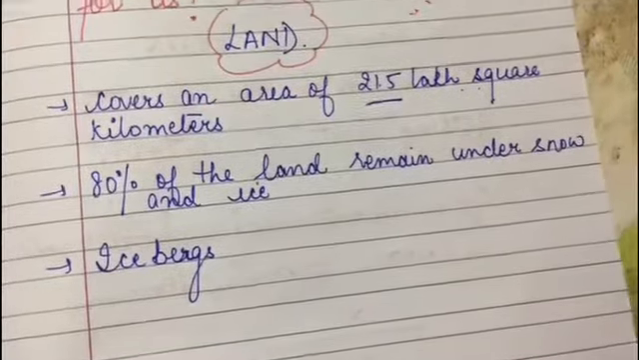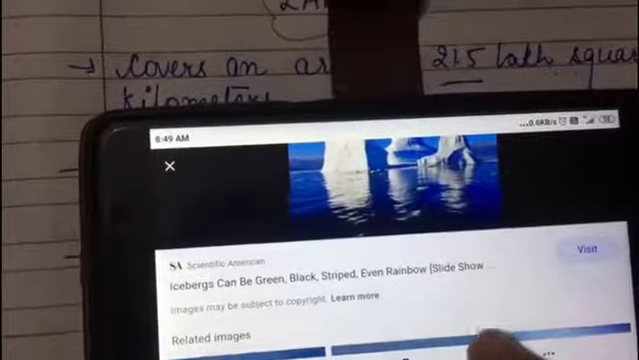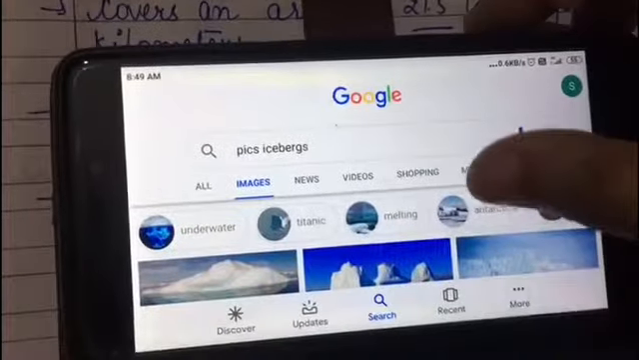I'll show you the picture of an iceberg, students. See, this is an iceberg.